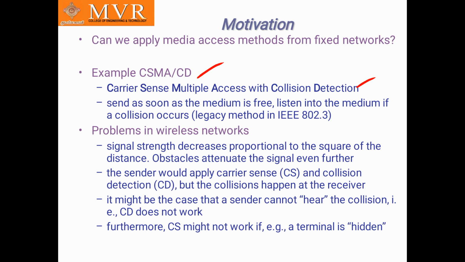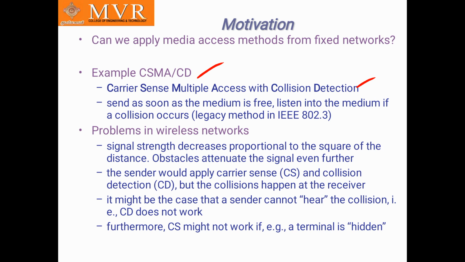It sends as soon as the medium is free. The medium is listened to, and if a collision occurs, it is handled by the legacy method in IEEE 802.3. So CSMA senses the medium, and sends as soon as the medium is free, and collisions can still occur.